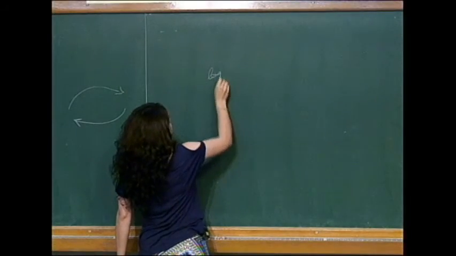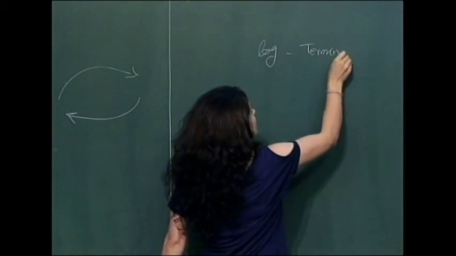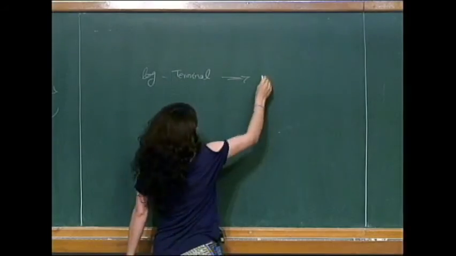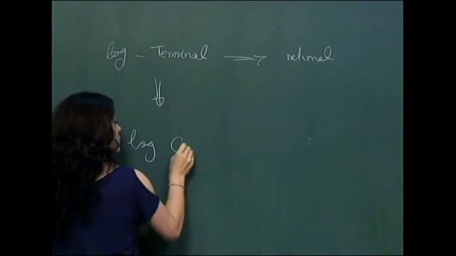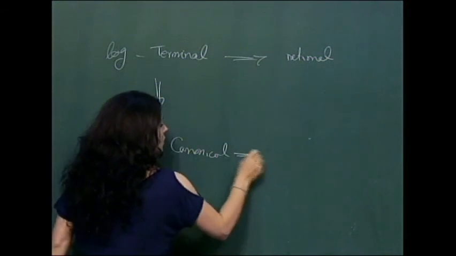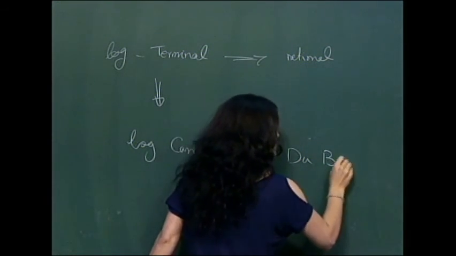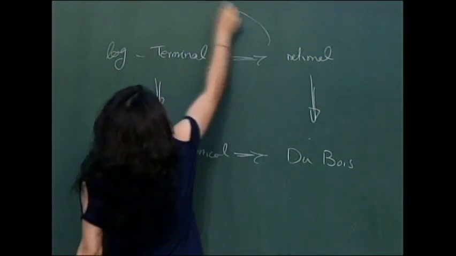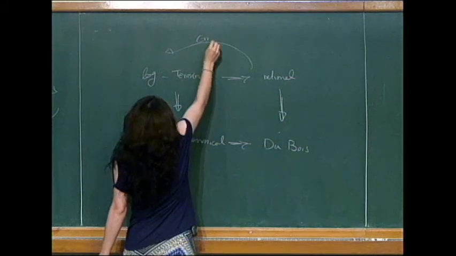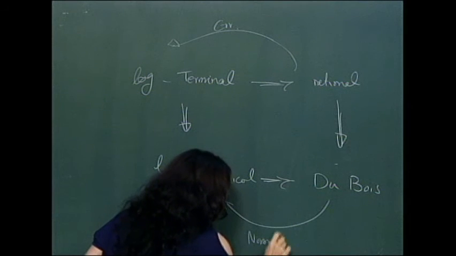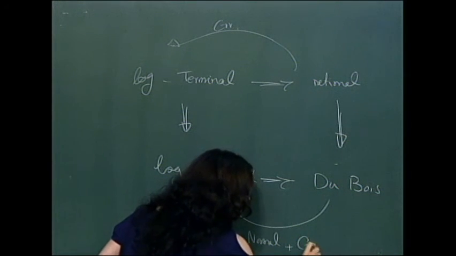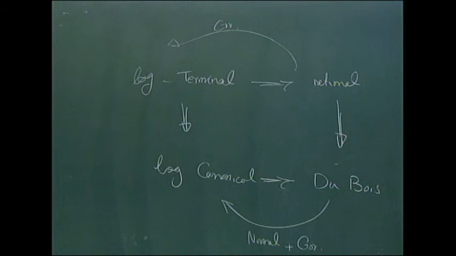We have log terminal singularities that imply rational singularities. We have log canonical singularities, and here, Du Bois singularities. And we have this relation also in the case of Gorenstein, where we can go back to canonical or terminal singularities, in the case that we have normal Gorenstein varieties. So we have this actual translation between commutative algebra and algebraic geometry.